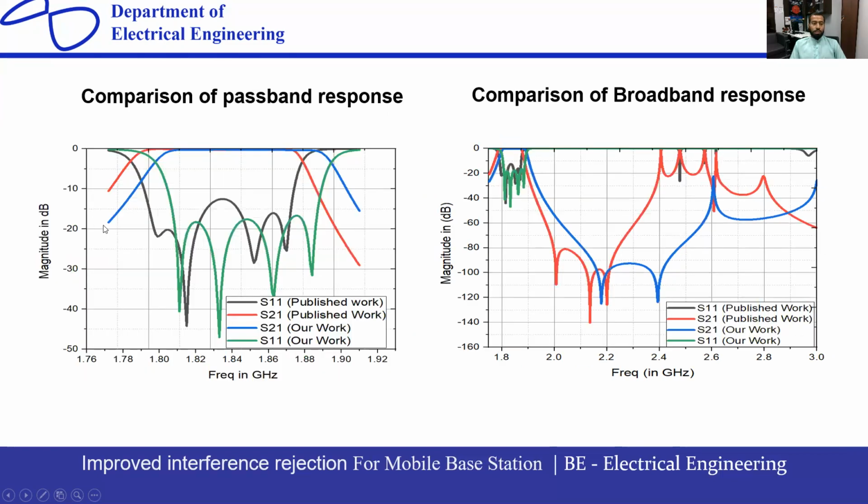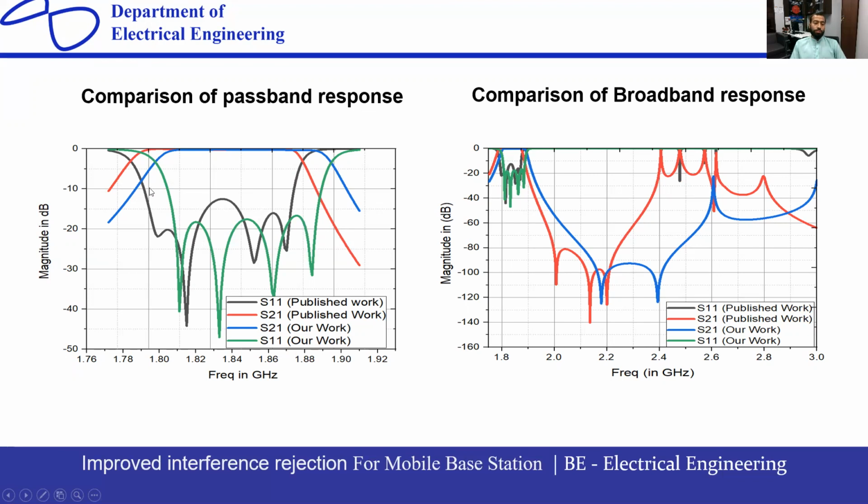Okay. Comparison of the published work. The project that I have worked on in my final year is a research project, because a lot of work has already been done in this filter technology. A lot of people have done PhDs in this field, and I want to design a new filter in this area.